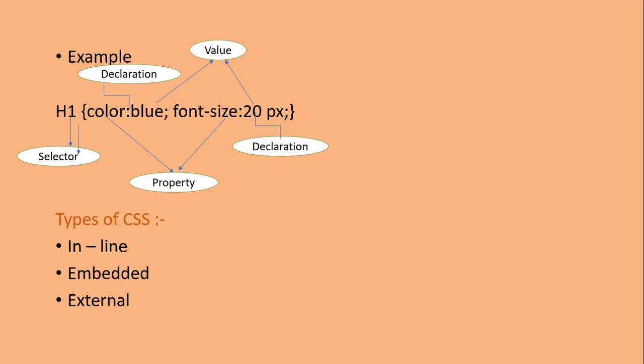Collectively it is known as a rule. There are three types of CSS: inline, embedded, and external. Inline: we use the style attribute with the tag and then define its properties. Embedded: we do the declaration in the header section. The external style sheet: we store all the attributes and declarations in a separate file and save that file with .css, and then the whole code is written in the separate file. We combine both files. That is the external style sheet.